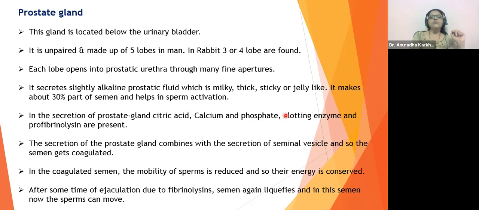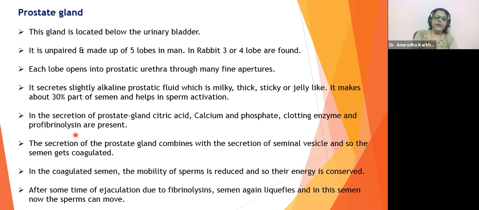So even these enzymes are going to help in clotting further. And it has got profibrinolysin. Gen means to generate, lysis means to break down. Understand this. Fibrinogen means generating coagulation. And lysis means breaking the coagulation, liquefying.